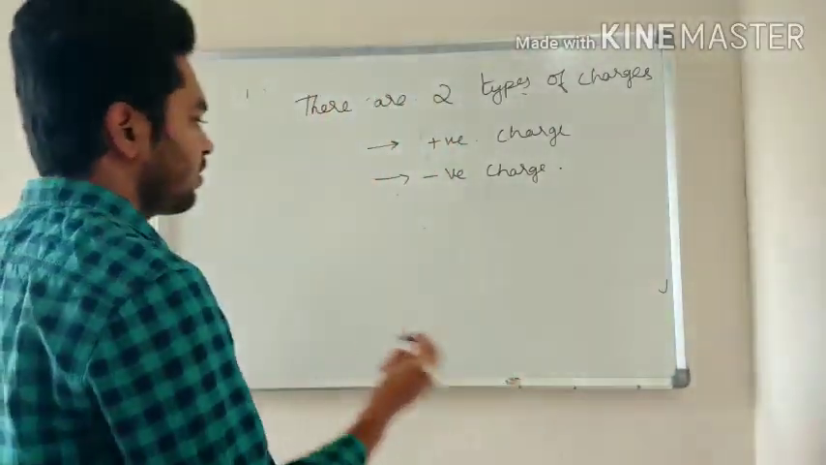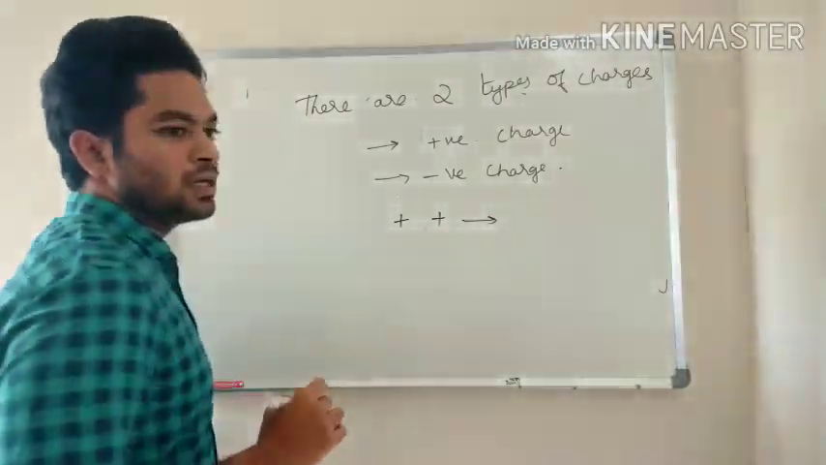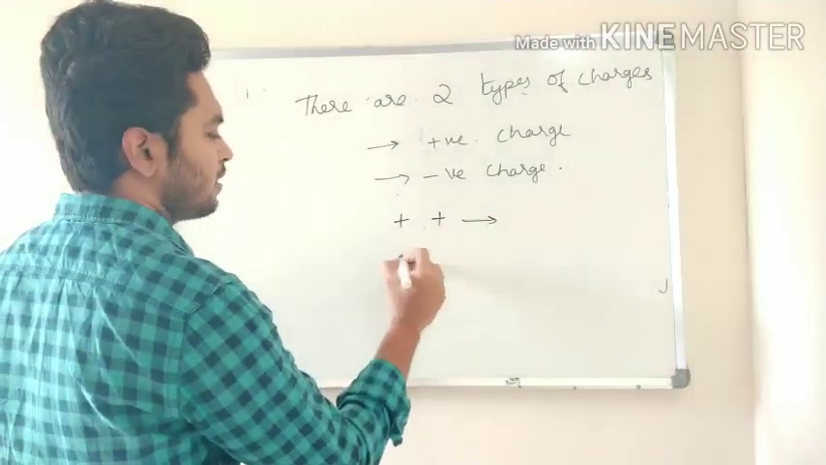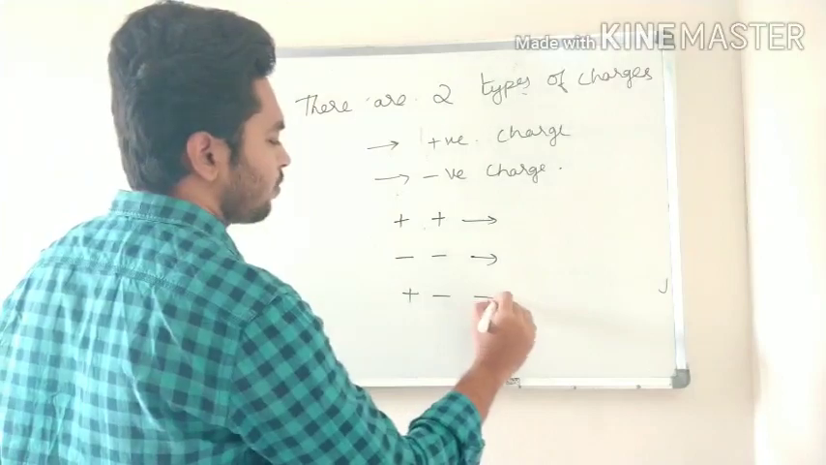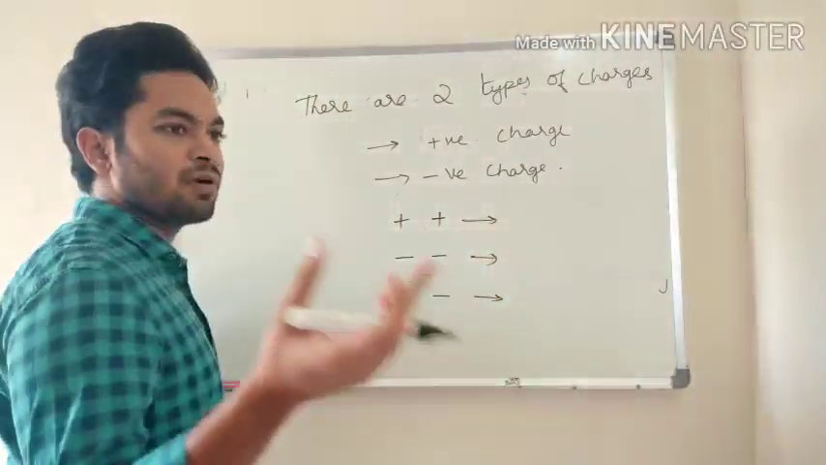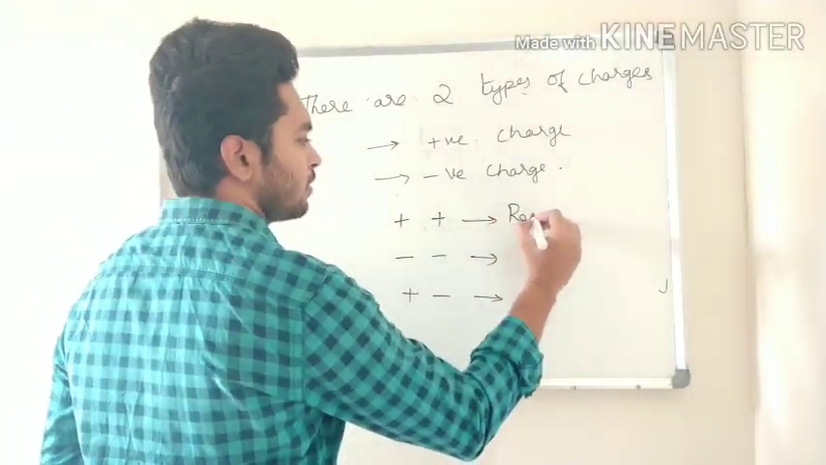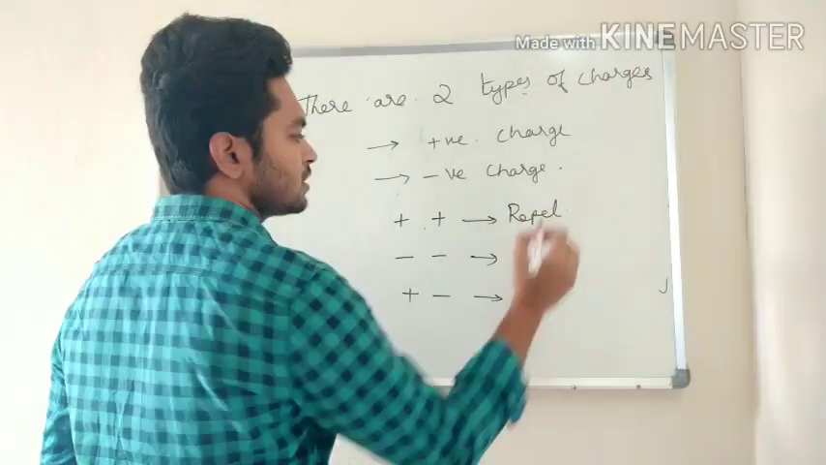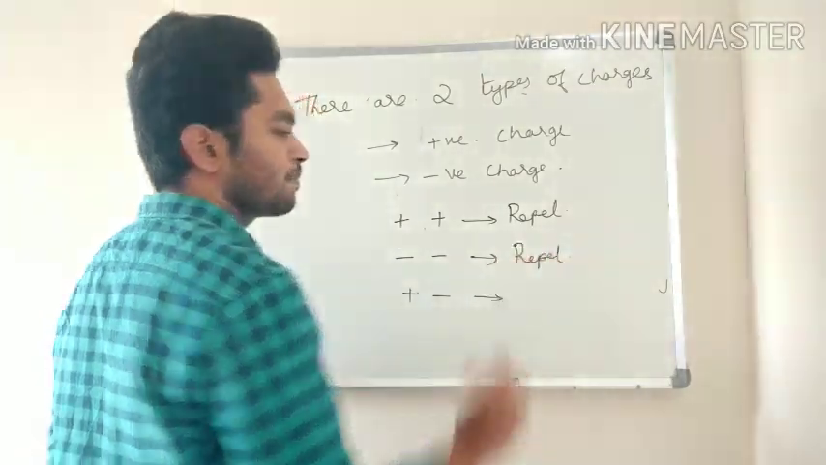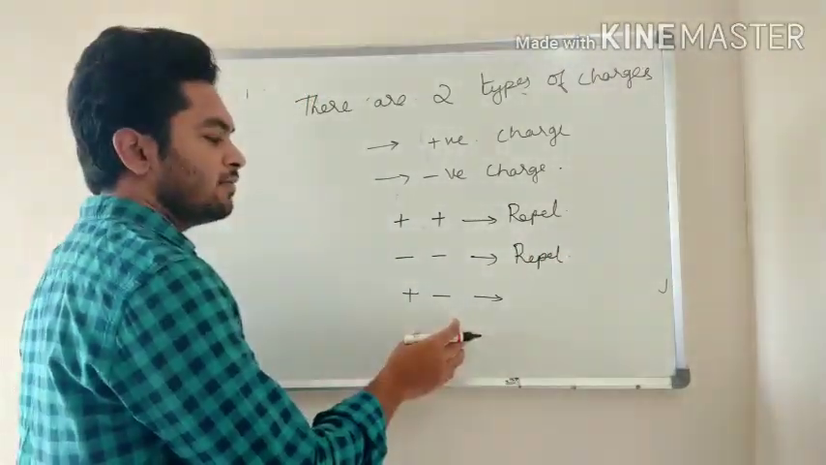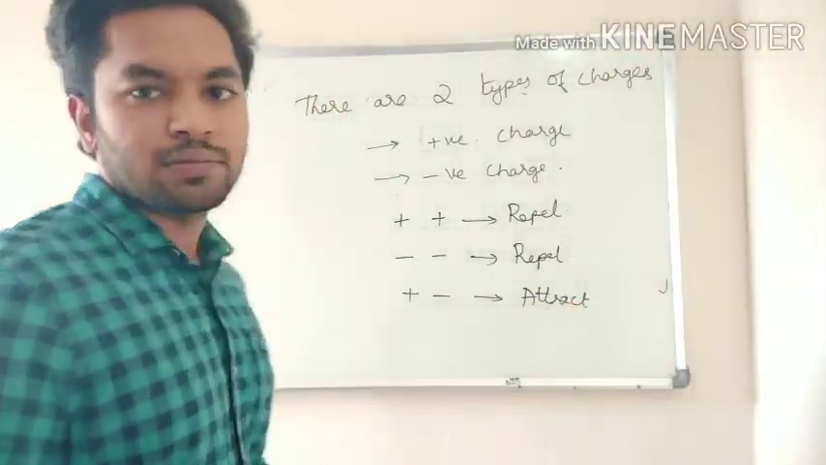And one more fundamental thing: positive and positive, what does this become? Negative and negative, what will this become? And positive and negative, what will this become? We already know from class 7 or class 8 that positive and positive charges repel. Negative and negative charges also repel. Right? And positive and negative attract. We already know this. I think most of you know.